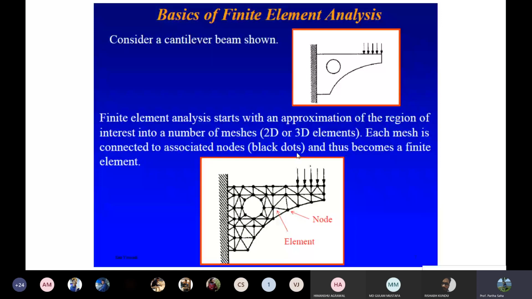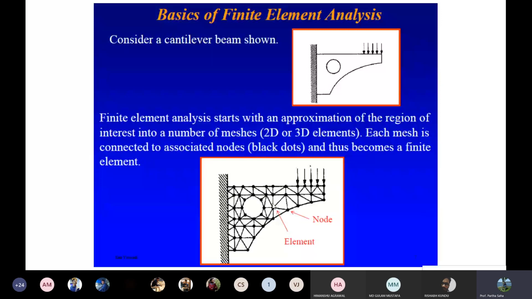It can be a 2D or 3D element. Nowadays everything is 3D elements. No longer are any 2D elements being meshed. Everything is now done in three dimensions. Okay. Now what I was telling you initially is that the mesh is connected with the associated nodes. So these are actually nodes, and these are called elements.